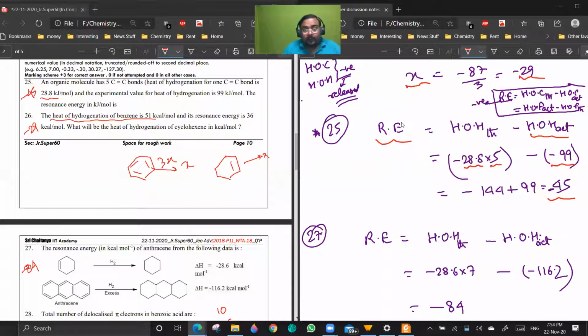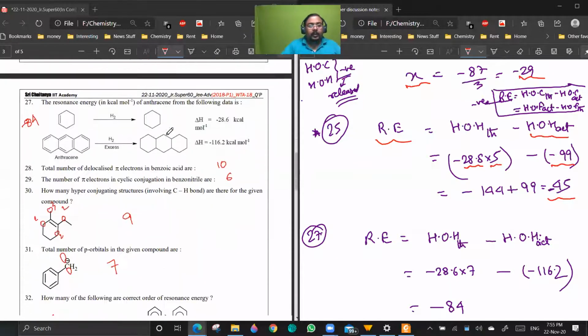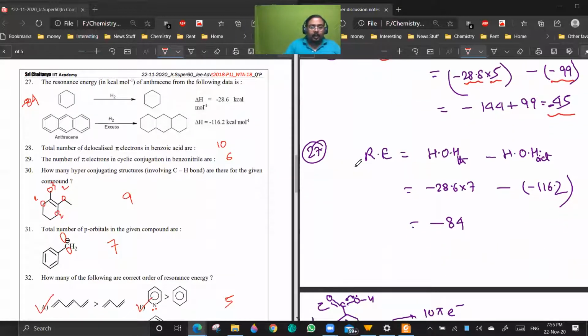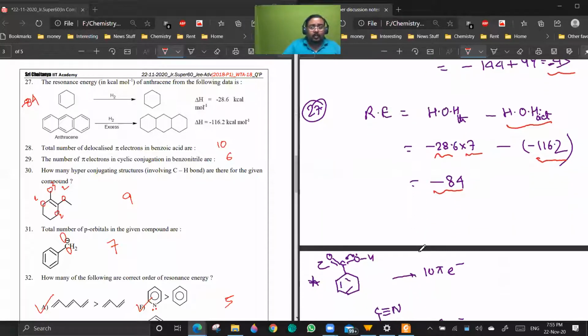So you see, resonance energy is always negative. It is always energy released. If they have by chance given it positive in a question, they are giving the magnitude. Are you getting the point? Question 27, same question. They have given 28.6 for 1, so for 7 it will be minus 28.6 into 7, and they have given the actual heat of hydrogenation, which is minus 116.2. Solve it and you will get resonance energy to be minus 84. Is it clear? That's good. These are the best problems from thermochemistry, so it's good your thermochemistry got revised a bit.